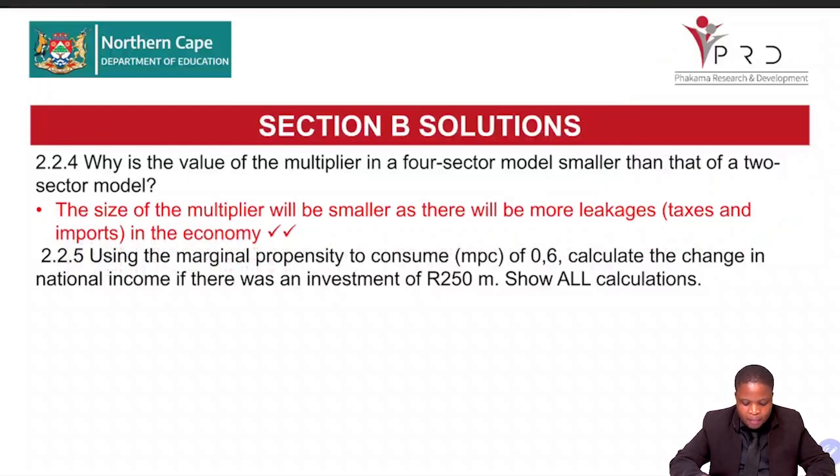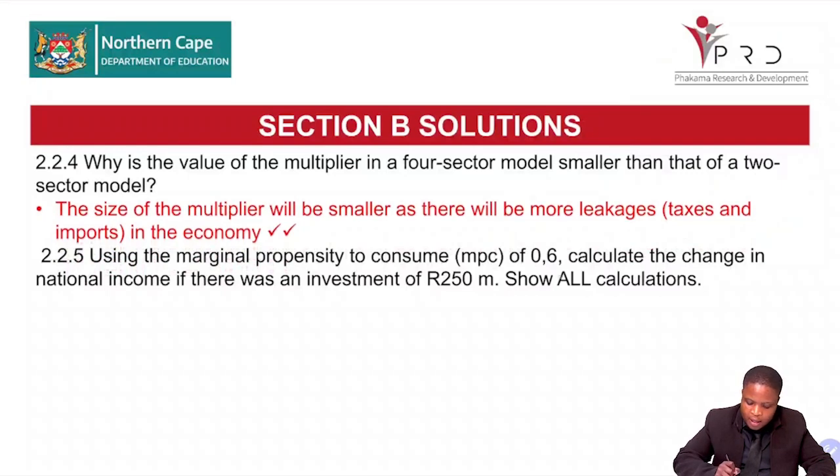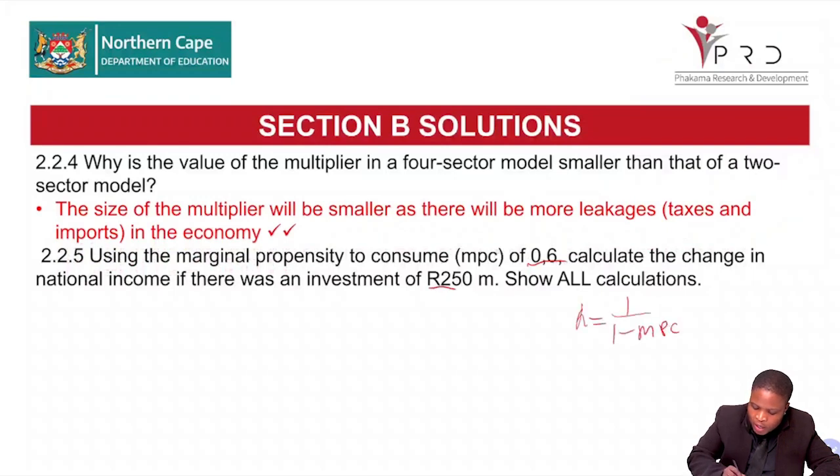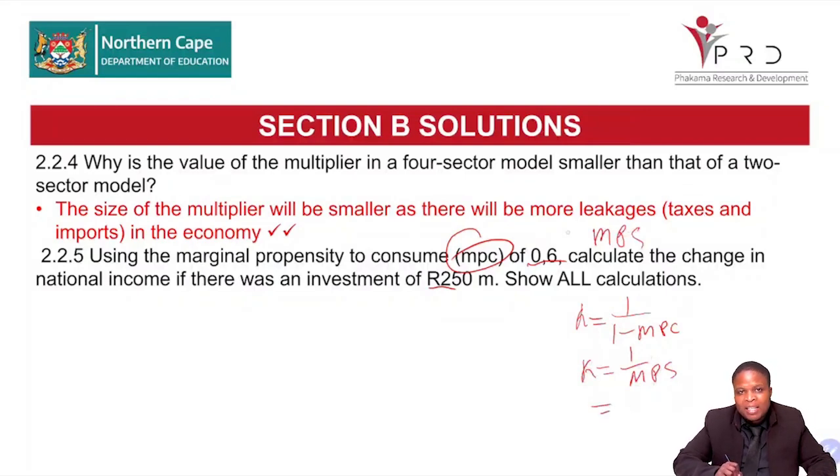2.2.5, using MPC 0.6, calculate the change in national income if there's an investment of 250. So we must calculate a multiplier first, right? To calculate your multiplier, you are given 0.6. So you're going to use the formula K is equal to 1 over 1 minus MPC because you are given MPC. If you are given MPS, you're going to say K is equal to 1 over MPS to get the multiplier. And then after getting the multiplier, you need to calculate the multiplier effect.